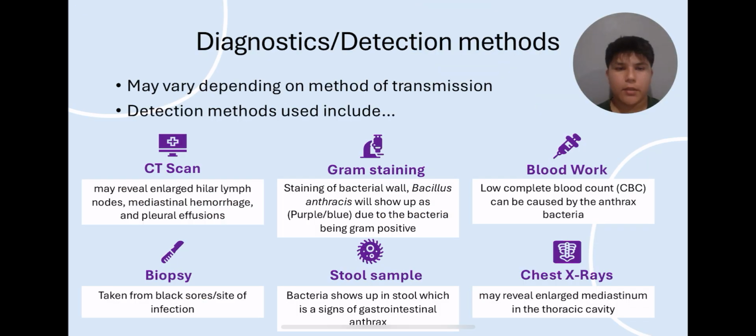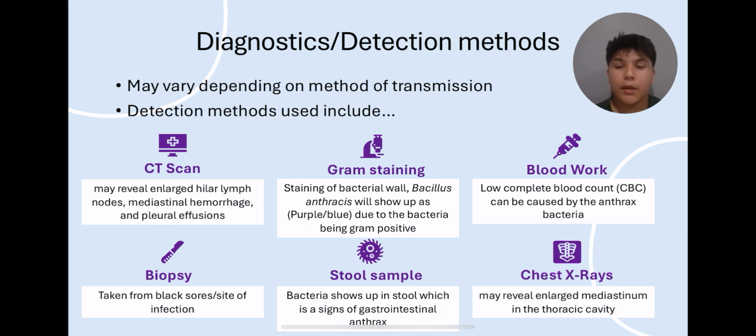Diagnostic and detection methods of anthrax. These may vary depending on the method of transmission. Several of these detection methods may include CT scans, gram staining, blood work, biopsies, stool samples, and chest x-rays. For CT scans, results may show enlarged hilar lymph nodes, mediastinal hemorrhage, and pleural effusions. For gram staining, Bacillus anthracis will show up as purple/blue due to the bacteria being gram-positive.